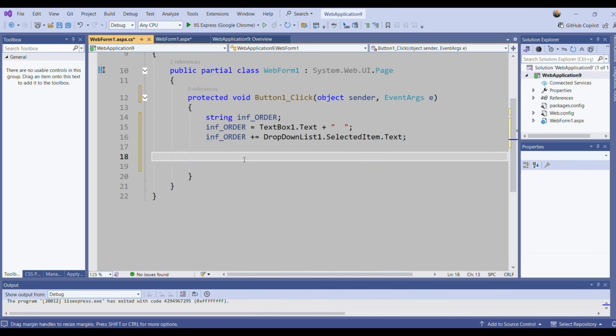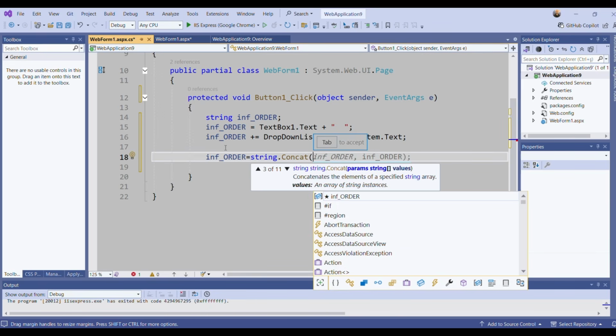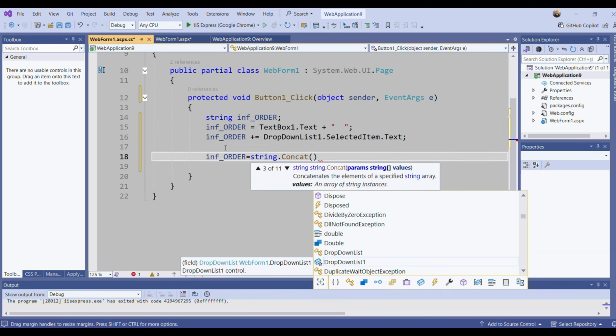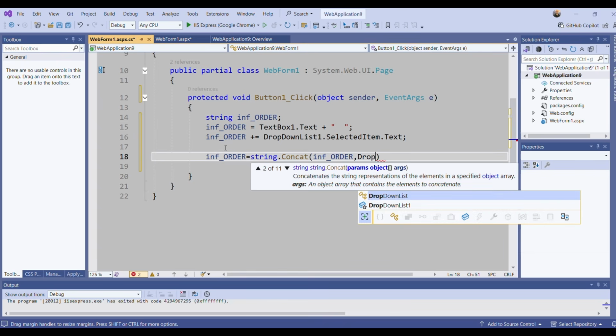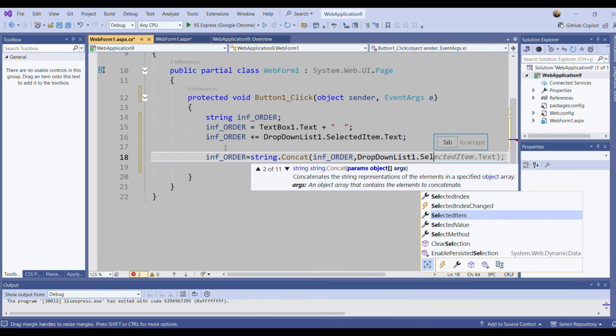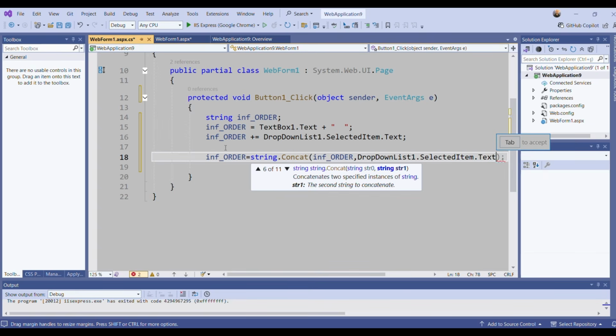If you don't want to use plus equal here, you can say infOrder is equal to string dot concatenation of infOrder and DropDownList1 selected item text. Okay? This can be the alternative of this.